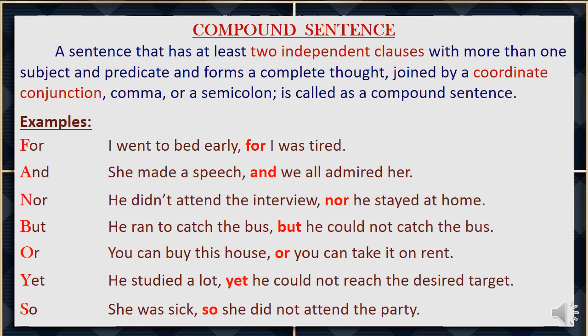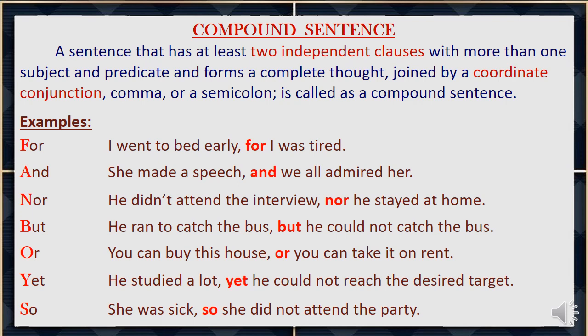Compound sentence. A sentence that has at least two independent clauses with more than one subject and predicate and forms a complete thought joined by a coordinating conjunction, comma, or a semicolon is called a compound sentence.